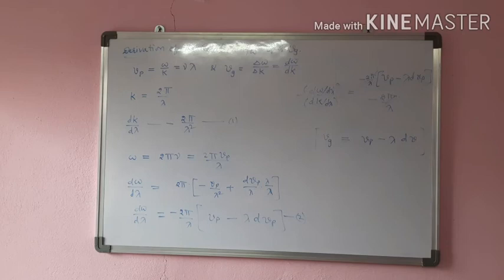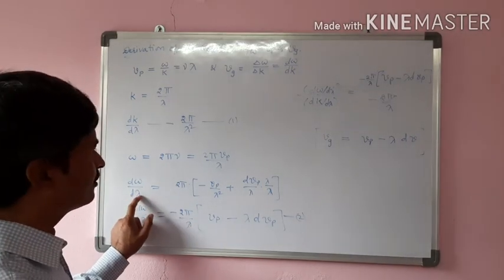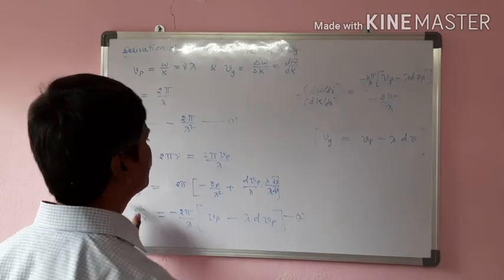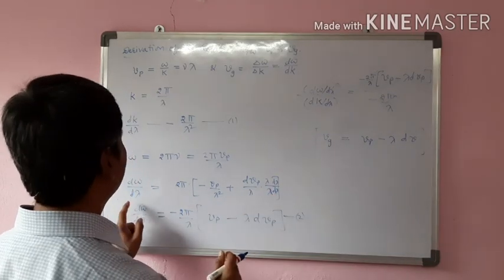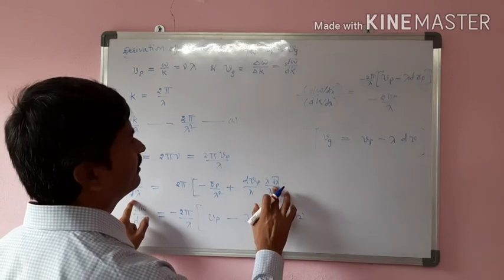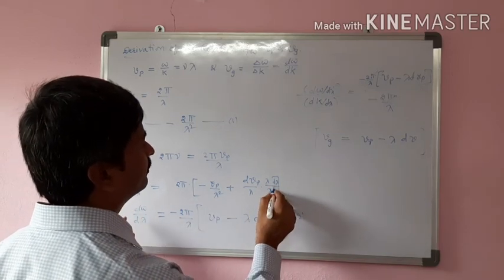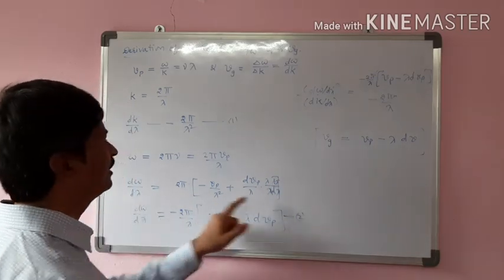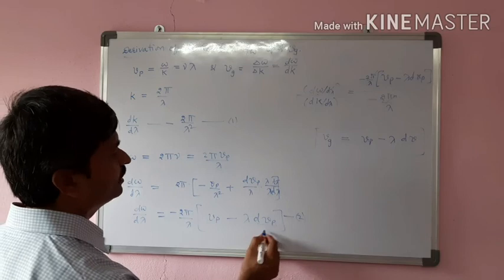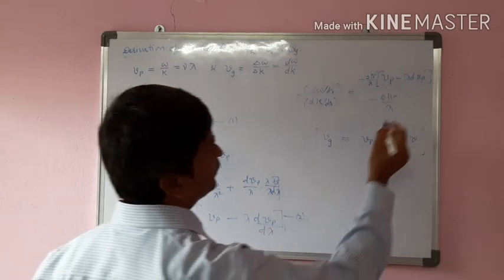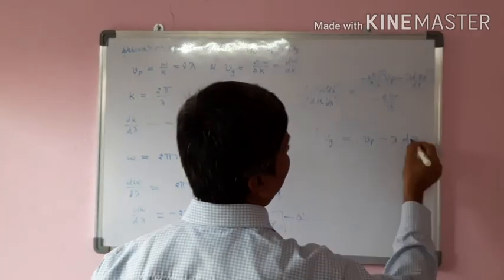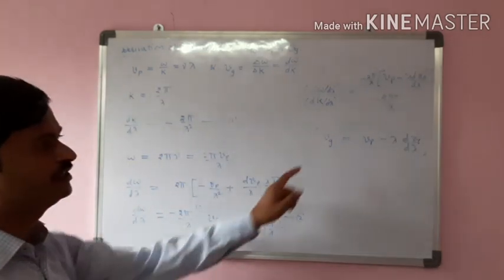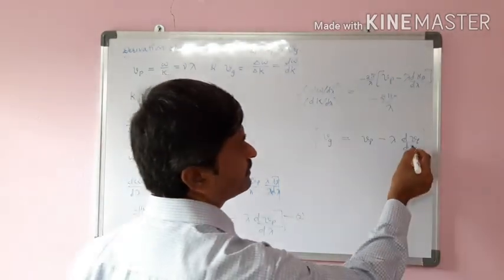Clear? Here d lambda is also there, so we need to multiply by d lambda on both sides, so that this d lambda is here and that d lambda moves, and we will get d lambda to equate on differentiation. Here it is the phase velocity, and it changes with respect to lambda.